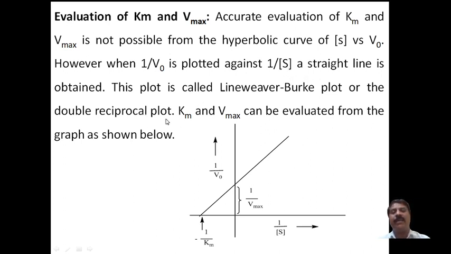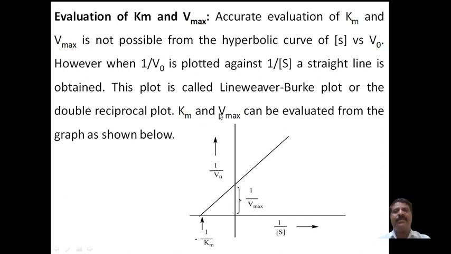The curve is converted into a straight line to get the correct value of Km and maximum velocity, by taking the reciprocal of the initial velocity and the substrate concentration. This plot is called the Lineweaver-Burk plot or the double reciprocal plot.